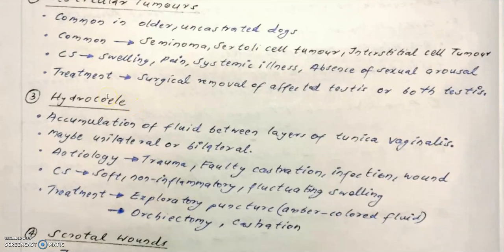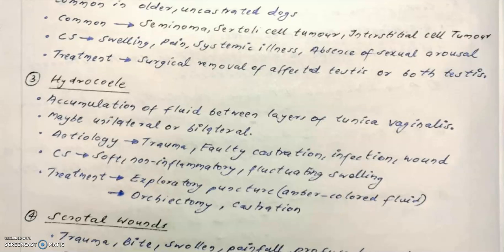Next is the hydrocele, that is accumulation of fluid between the layers of tunica vaginalis. It can be unilateral or bilateral; once it is unilateral, it will progress to the bilateral condition. The etiology can be trauma, faulty castration, infection, wound, brucellosis, etc. The clinical signs are a soft, non-inflammatory, fluctuating swelling. The treatment is exploratory puncture, where we get amber colored fluid, and castration or orchiectomy is the best treatment method to be adopted.